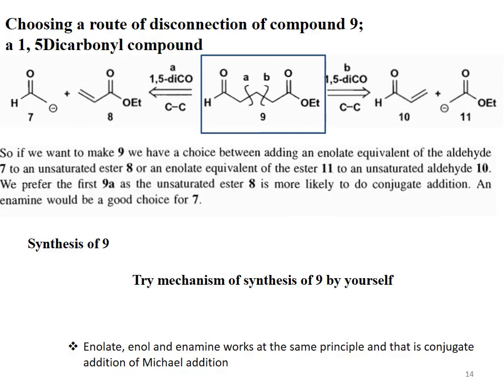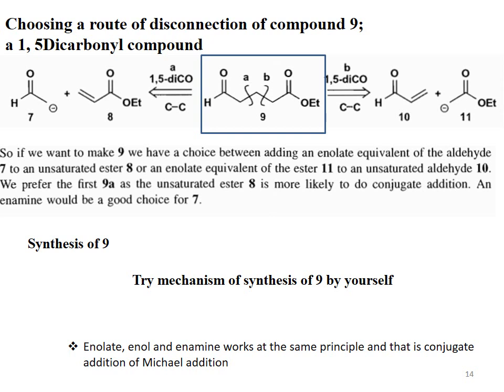Choosing a route of disconnection of compound 9. Compound 9 is a 1,5-dicarbonyl compound. In the previous slide we discussed disconnection of 1,5-diketones. Those are compounds which are equivalent on both sides, containing a ketonic functional group on the left side as well as on the right side. Now see compound 9. Its left side contains an aldehyde functional group and the right side contains an ester functional group. It means the two sides of this compound are not equivalent.